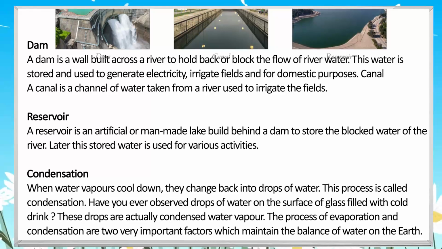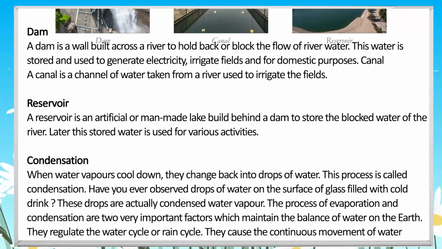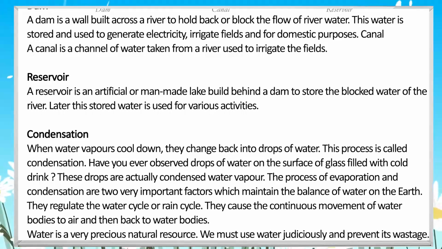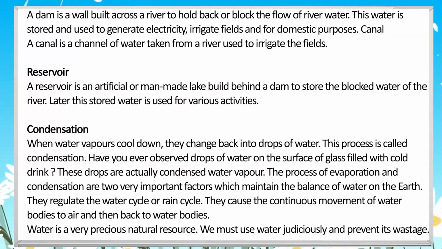Condensation. When water vapors cool down, they change back into drops of water. This process is called condensation. Have you ever observed drops of water on the surface of a glass filled with cold drink? These drops are actually condensed water vapor.